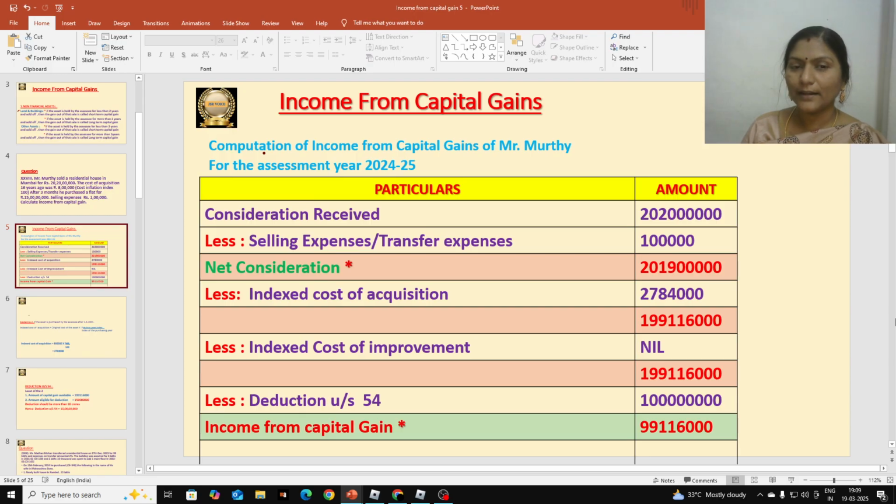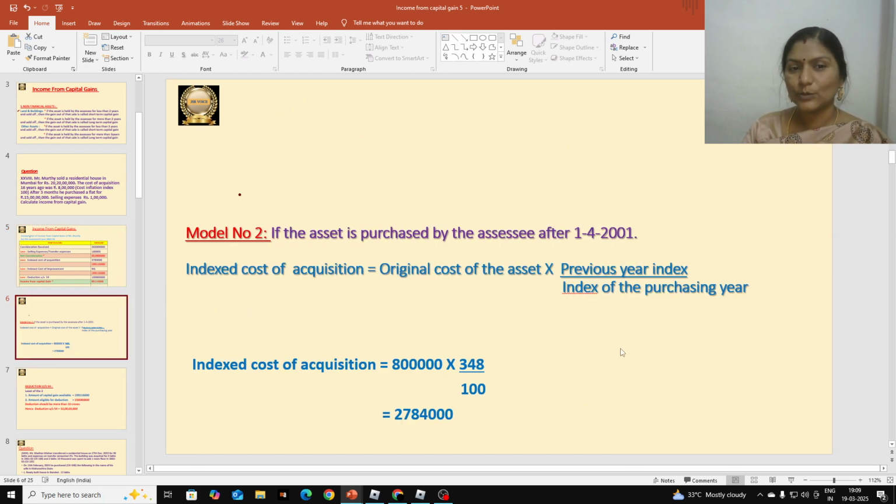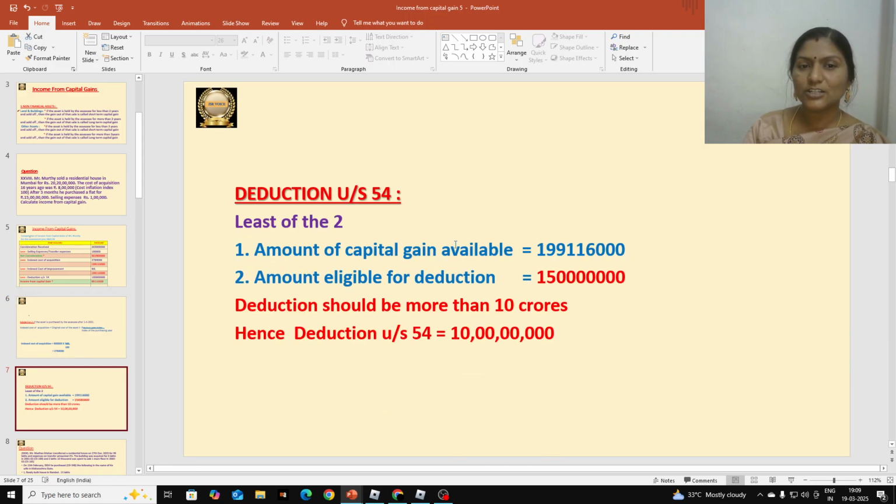Under that you should do the calculations. We did two calculations here. One is we calculated the indexed cost of acquisition, and after this we calculated deduction under section 54 also. This is how we have to calculate deduction under section 54. Hope you all understood this problem and its solution.